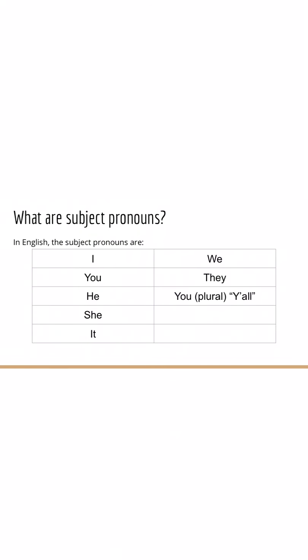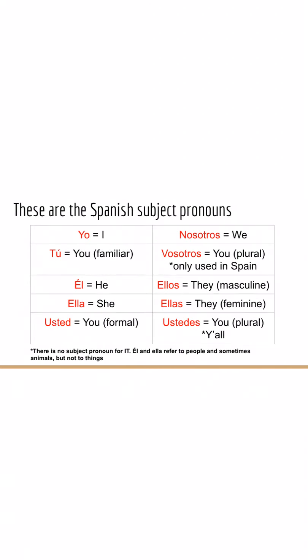So first we need to begin with what are our subject pronouns? In English, guys, we know these as I, you, he, she, it, we, they, and my favorite, y'all. Okay, so hopefully we remembered at least some of these in the Spanish form. For I, we see yo.